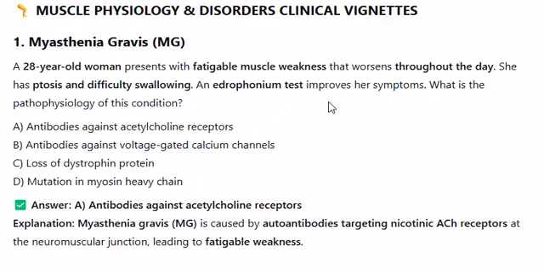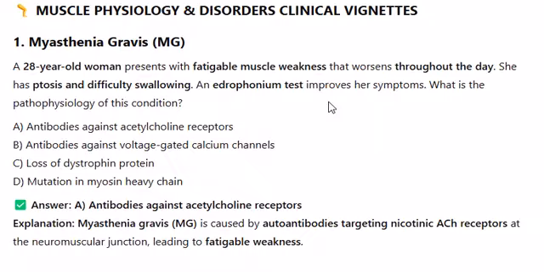1. Myasthenia gravis. A 28-year-old woman presents with fatigable muscle weakness that worsens throughout the day. She has ptosis and difficulty swallowing. An edrophonium test improves her symptoms. What is the pathophysiology of this condition?